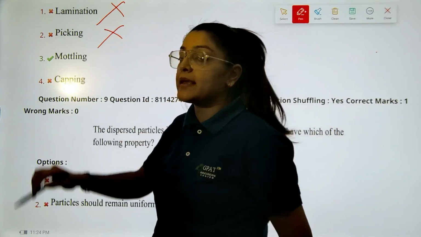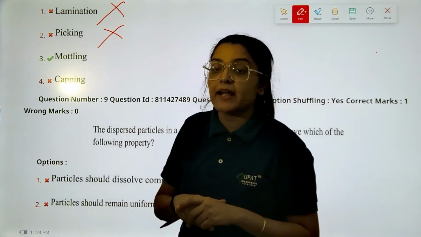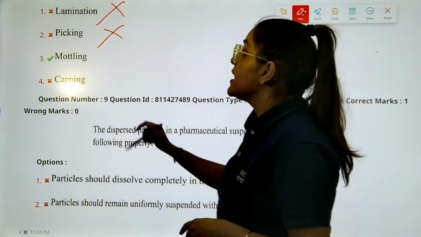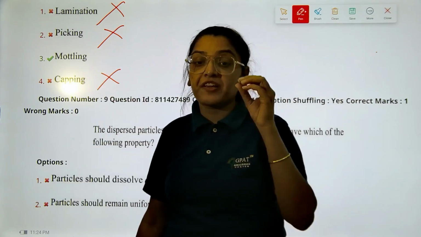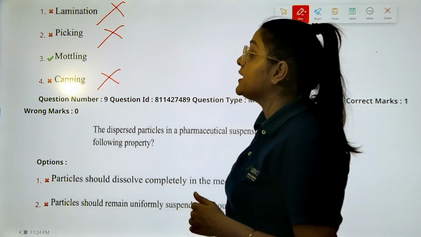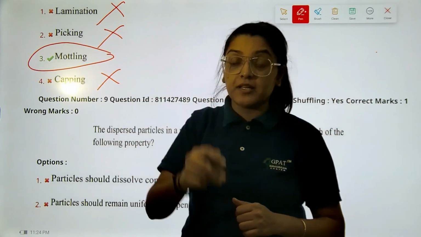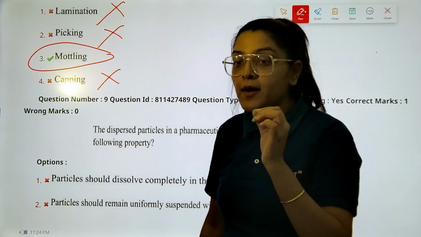Picking. No, in picking generally your tablets adhere to each other, right? It gets glued anyways. Capping, no, the partial or complete separation of the top and bottom of the tablet. So the correct answer for the unequal distribution of color will be none other than your mottling.